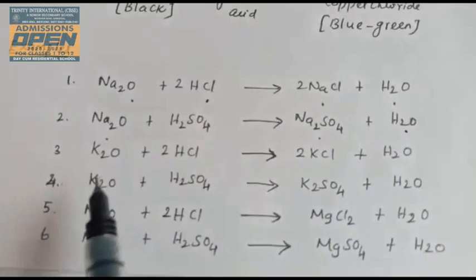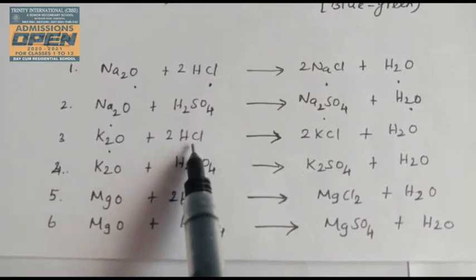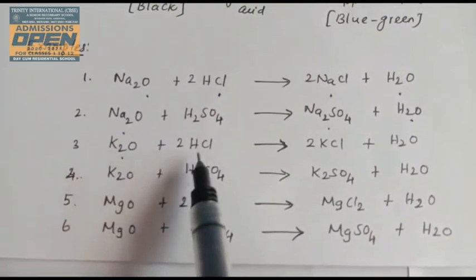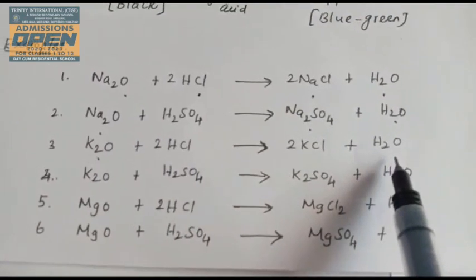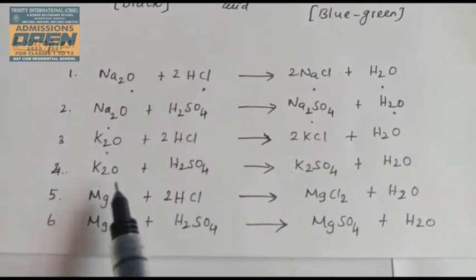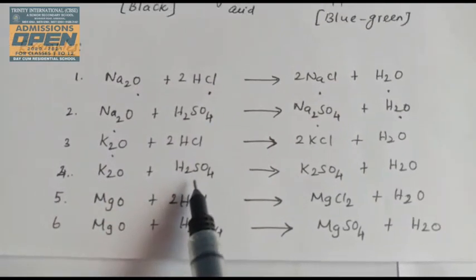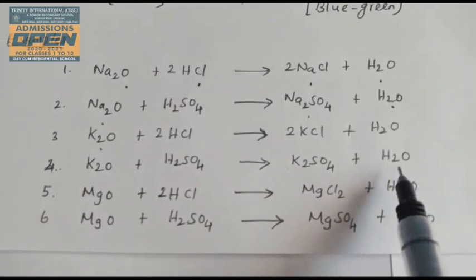Third example, potassium oxide, K2O, is basic and reacts with hydrochloric acid to form the salt potassium chloride and water. Fourth example, potassium oxide reacts with sulfuric acid to form potassium sulfate and water.